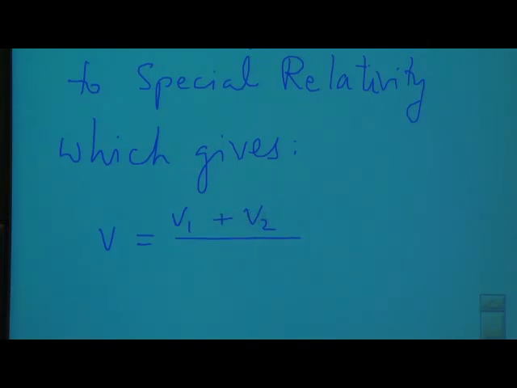But there is a correction. Here is the relativistic correction. Divide by 1 plus V1 V2 over C square.